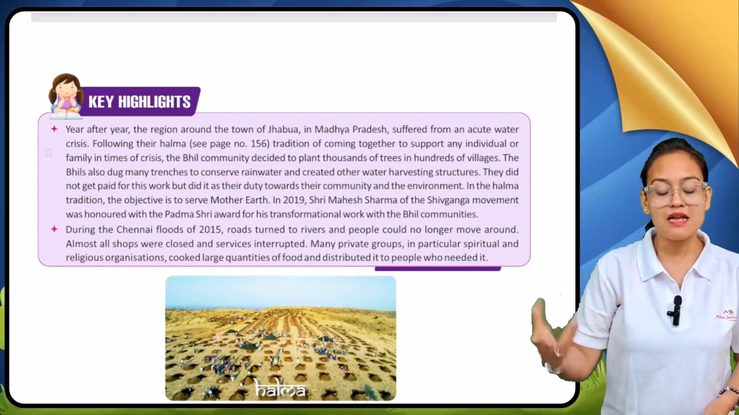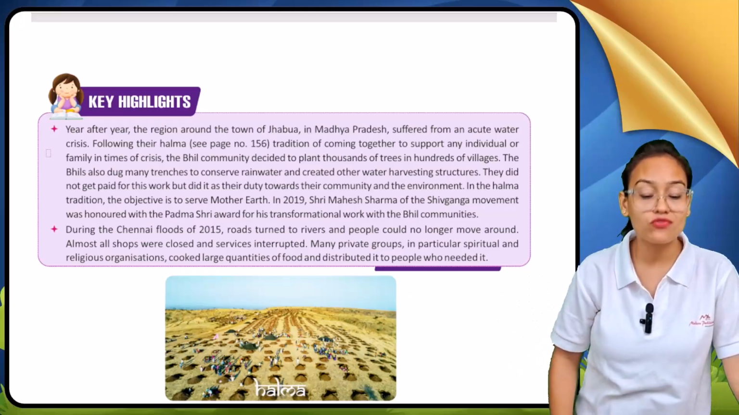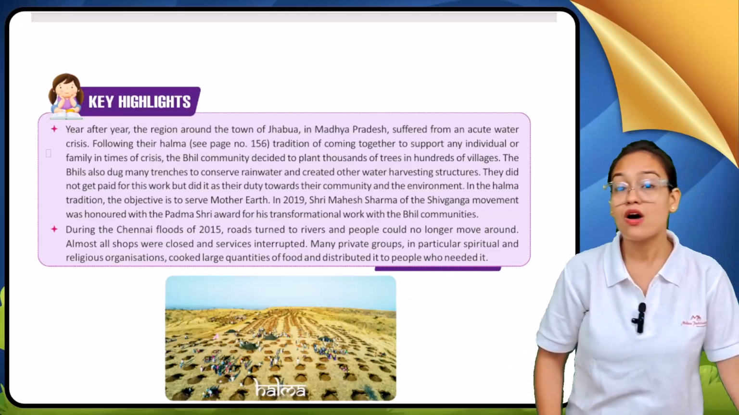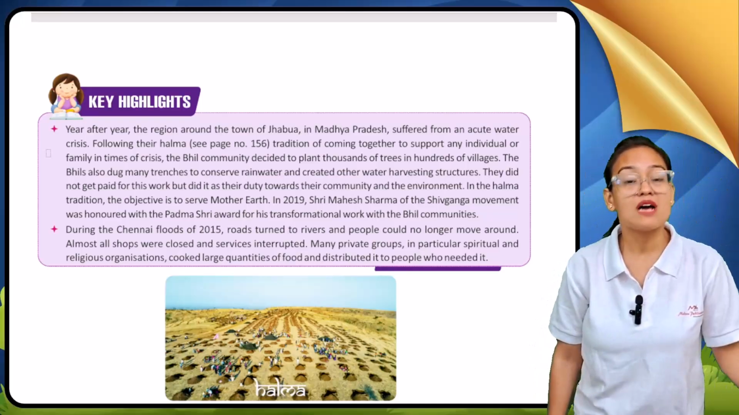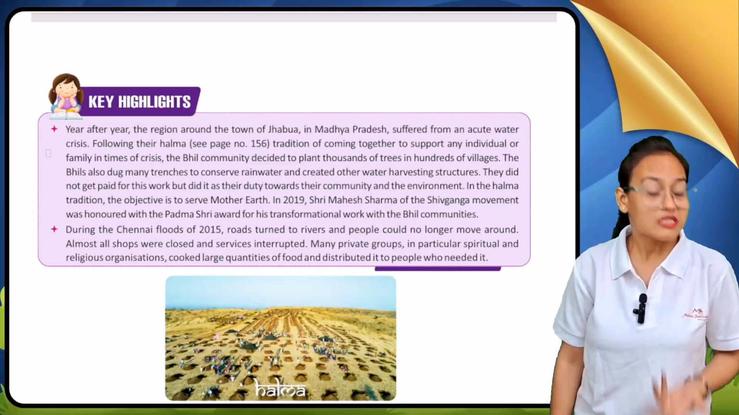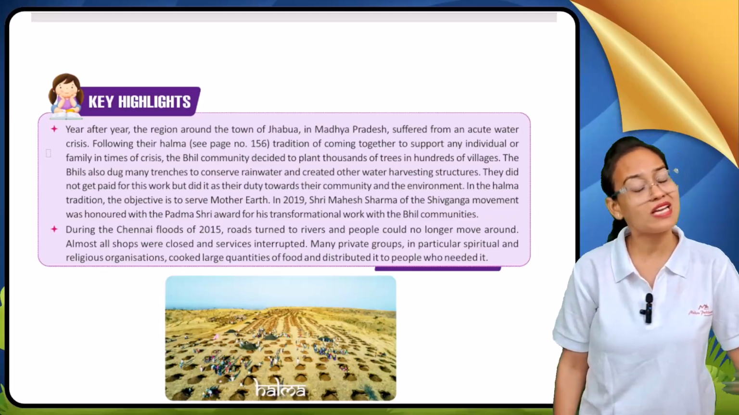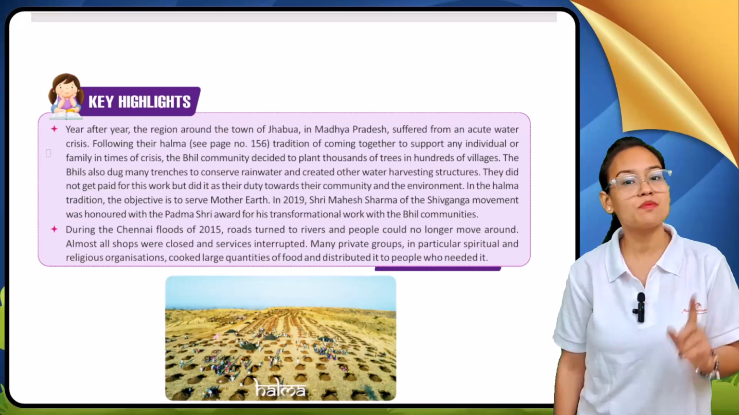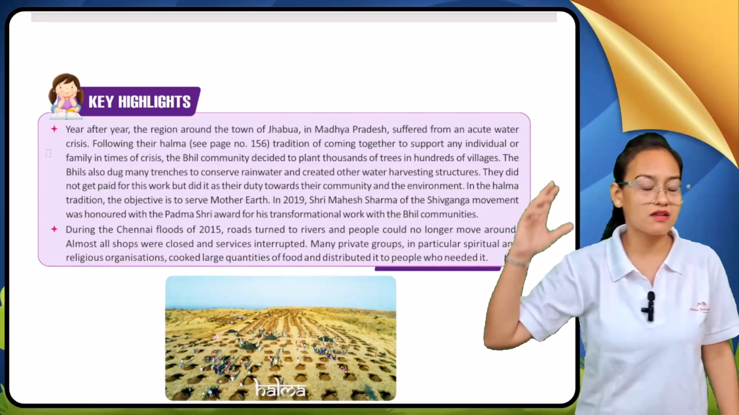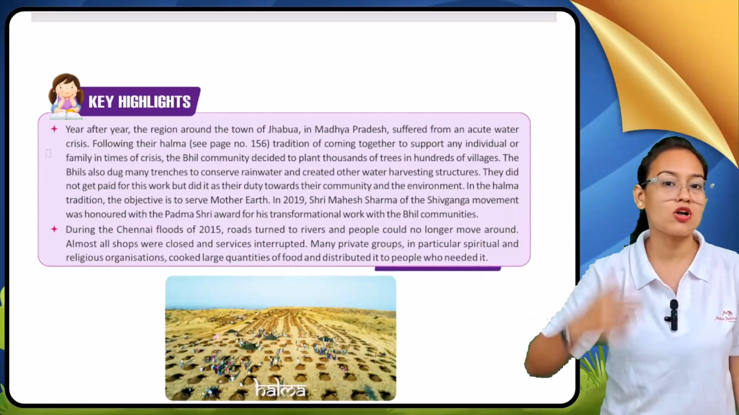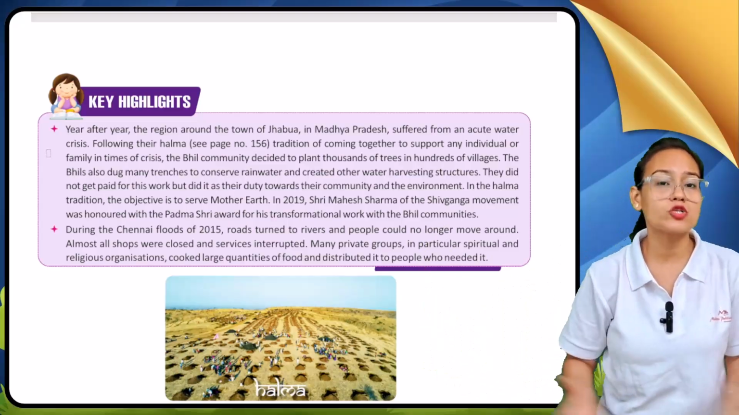Many private groups, in particular spiritual and religious organizations, cooked large quantities of food and distributed it to people who needed it. If shops are closed and no movement is happening in Chennai city, it means people are facing a food problem. This is the major problem people face in any disaster. When any disaster comes, the first problem people face is food. So many organizations, maybe religious, maybe social, prepared a large quantity of food and distributed it among the Chennai people.